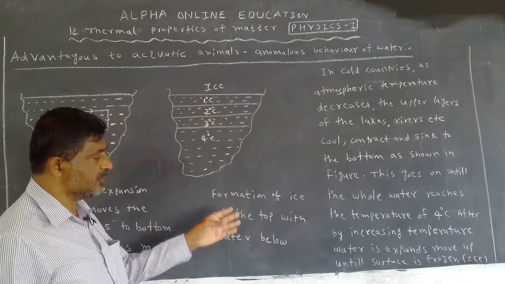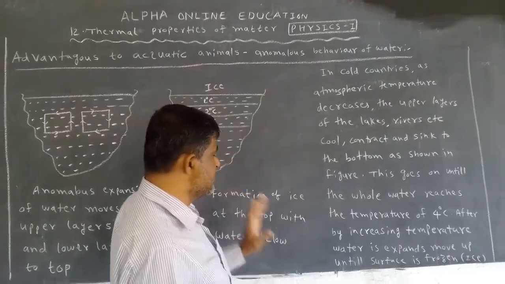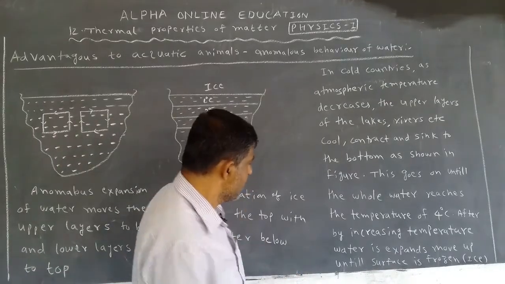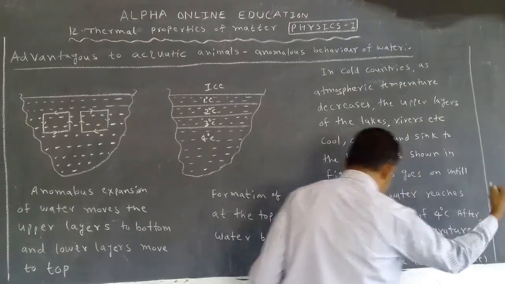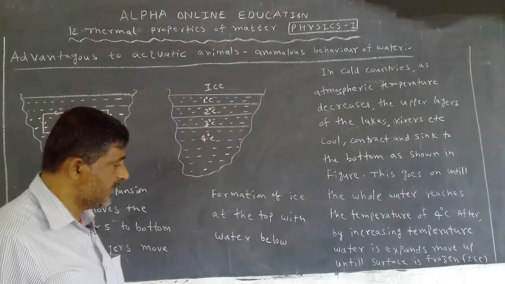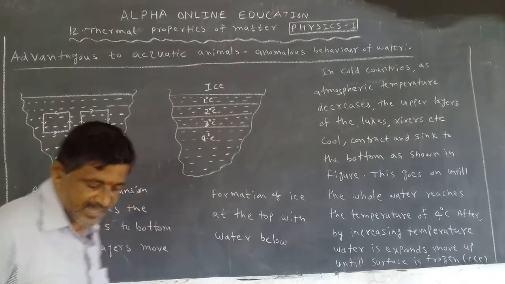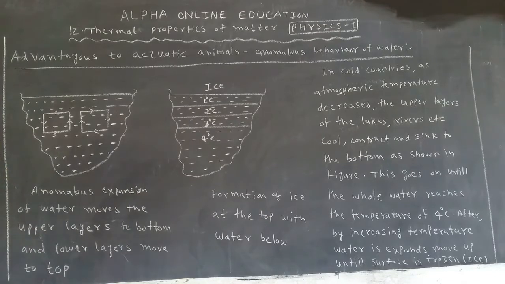After 4 degrees, on decreasing temperature, water expands, moves up till the surface is frozen, which means ice.